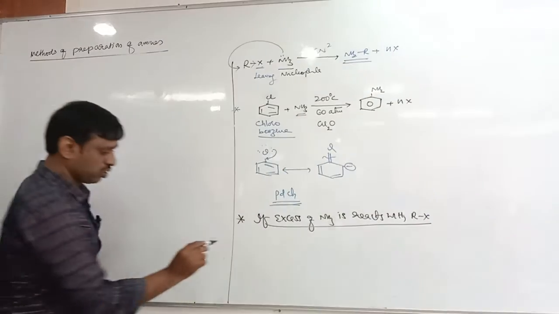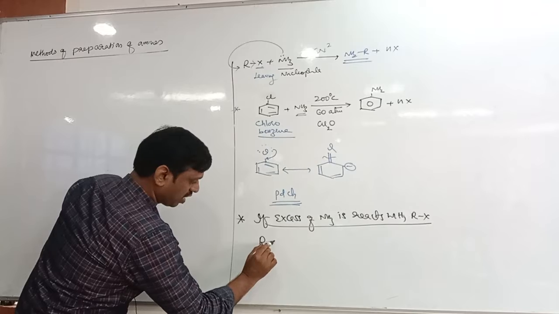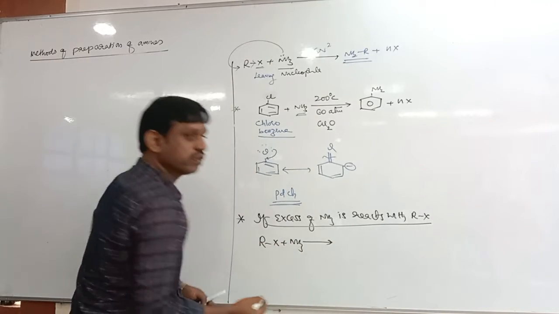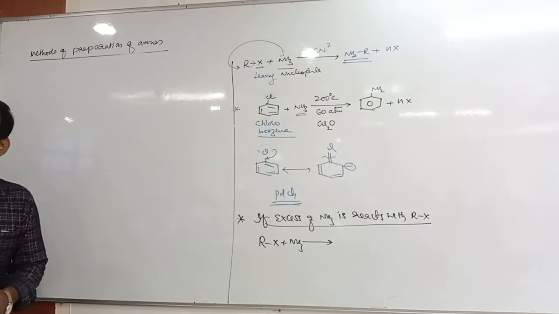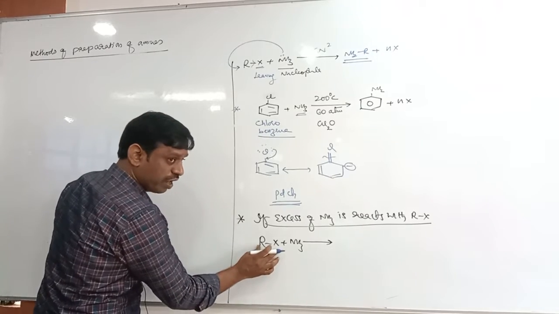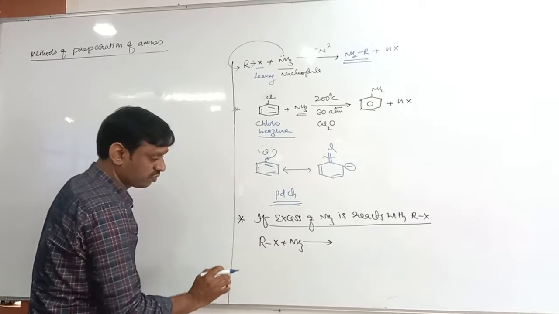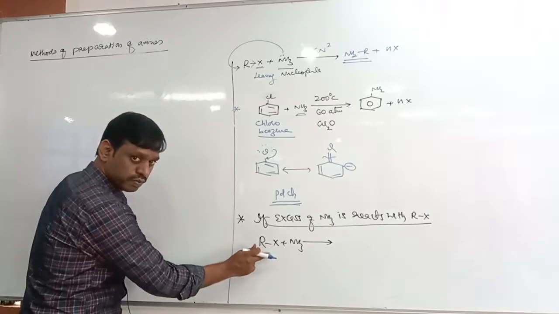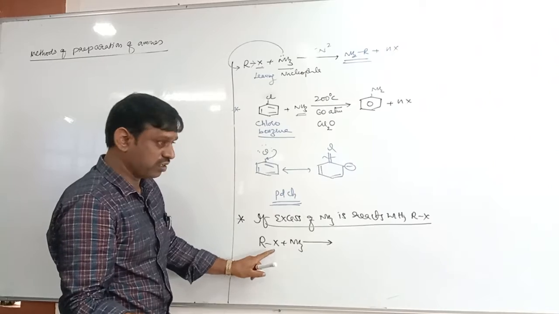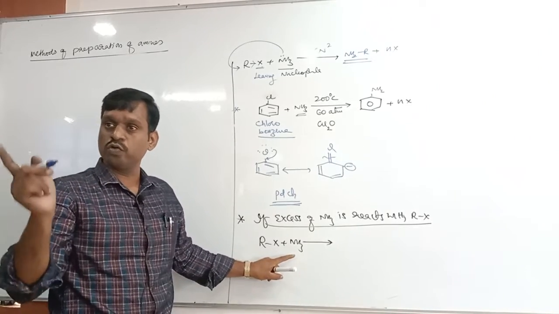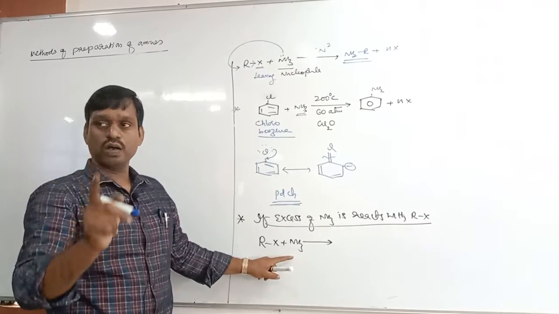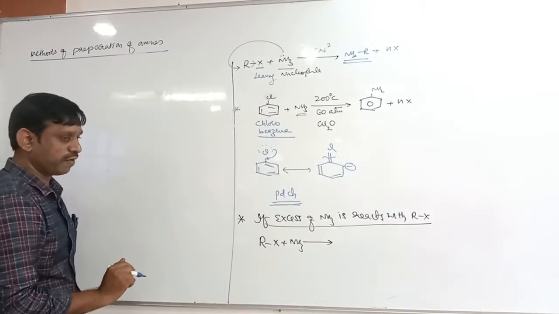Next, in this reaction, alkyl halide reacts with ammonia. What do you get? A mixture of primary, secondary, tertiary and quaternary ammonium salt. But now can you tell me how many moles of RX react with how many moles of ammonia? 4 moles, because primary, secondary, tertiary, quaternary, no. 4 moles of RX react with 1 mole of ammonia to form a mixture of primary, secondary, tertiary and quaternary ammonium salt.